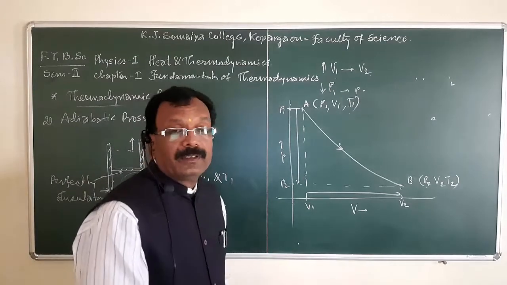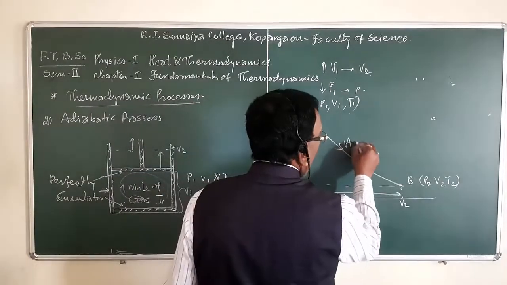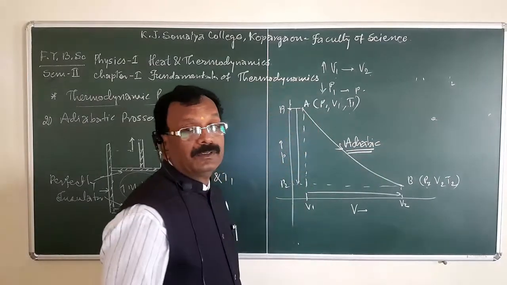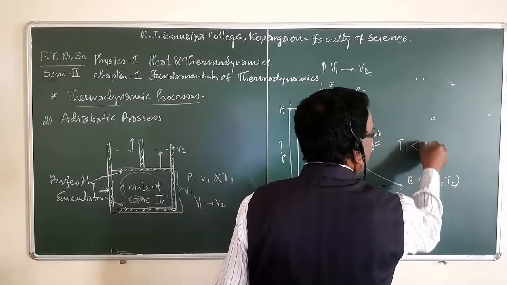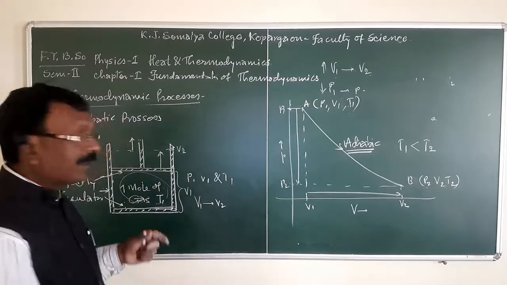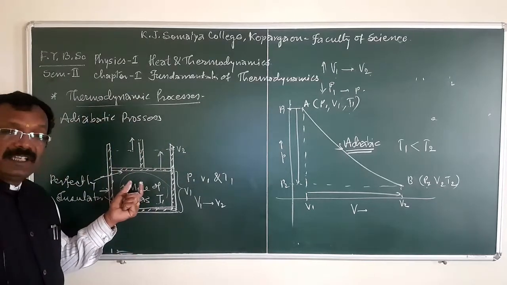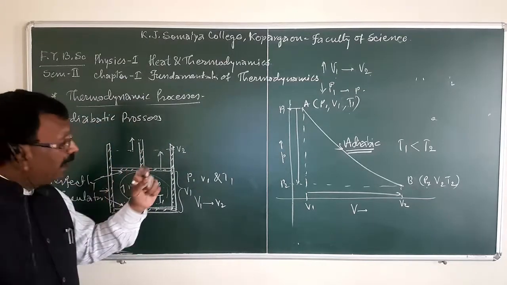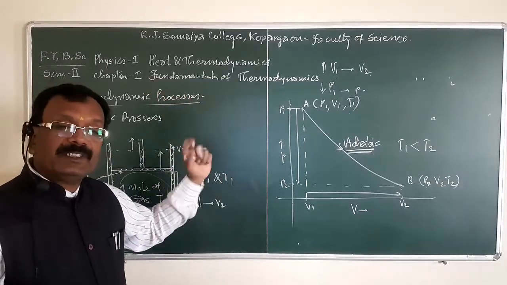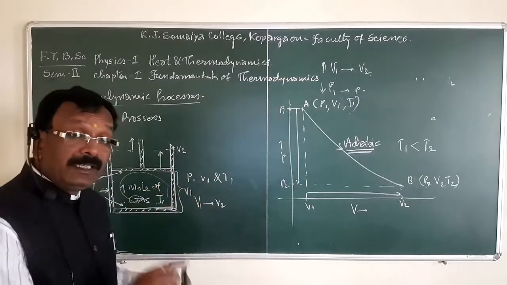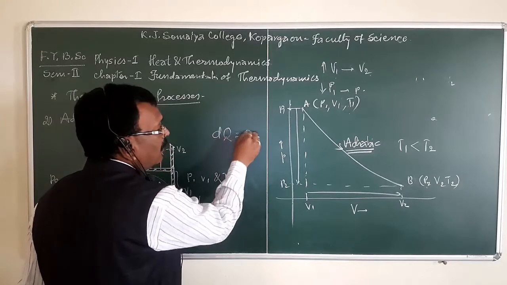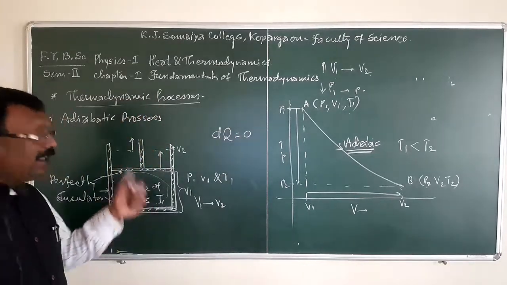Now, this is called the adiabatic curve, or simply adiabatic. And in adiabatic change, T1 is greater than T2 for expansion. When the change takes place, remember that though there is an expansion or a compression, there is no change in heat of the system.